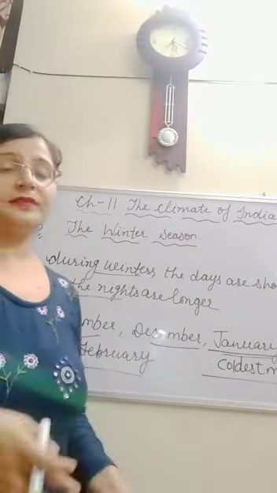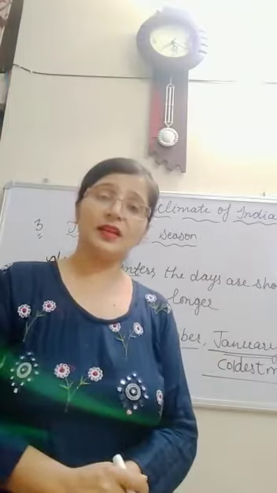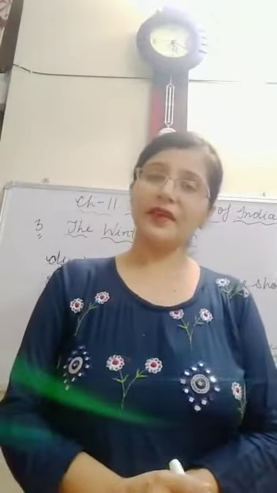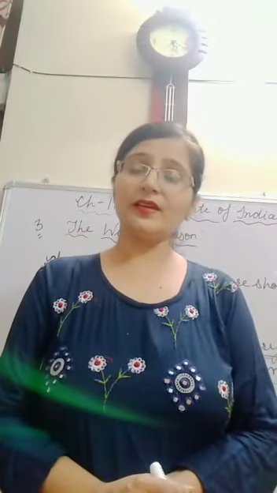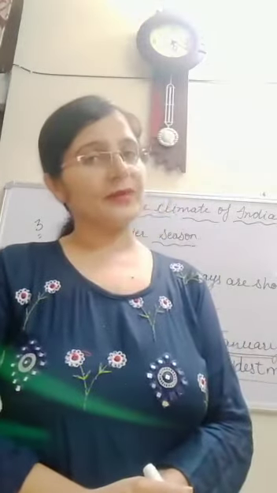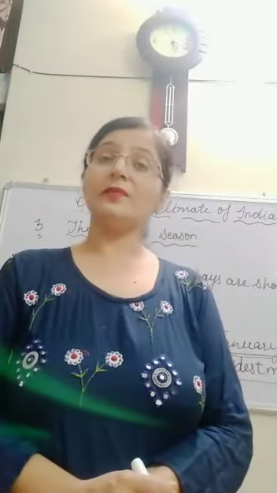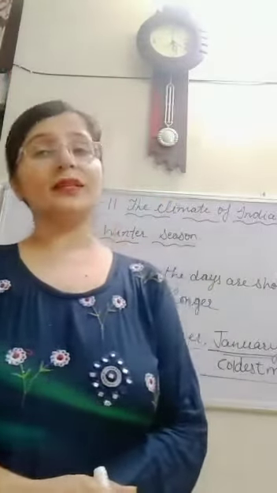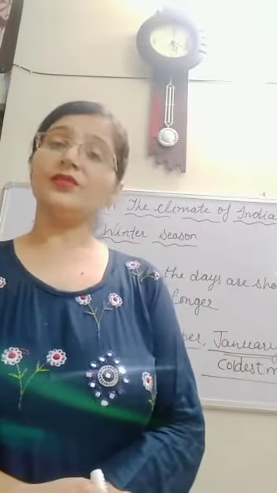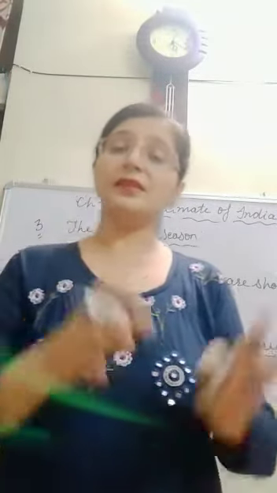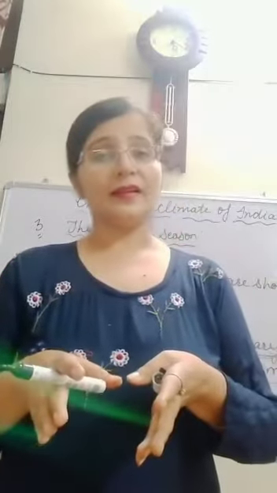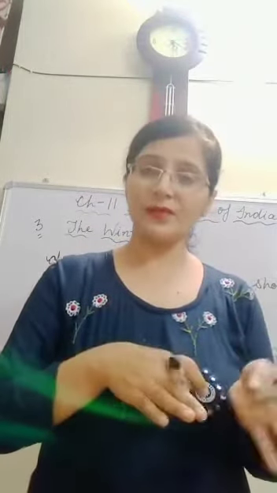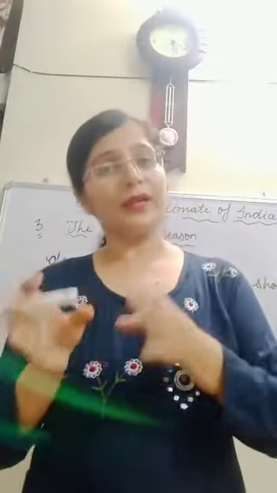So dear children, we have discussed in this chapter what is weather, what is climate, and what are the various factors that affect the climate of a place. Yes, distance from the equator, places near the sea, and height of the place. And we have discussed the three main seasons of India: the summer season, the rainy season and the winter season.